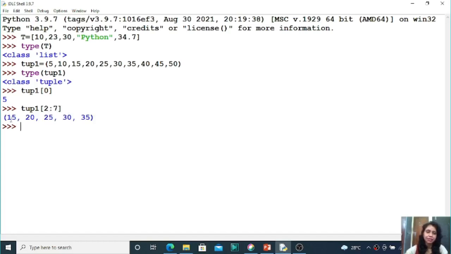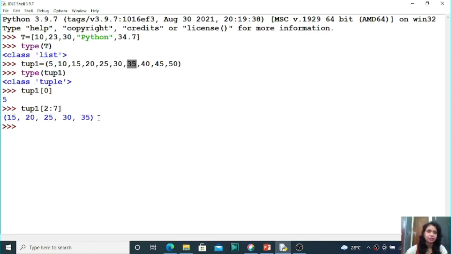So, here you can see the element 15 has index number 2, and this 35 is index number 6, that means stop index number -1. So, your answer is 15, 20, 25, 30 and 35, right students.